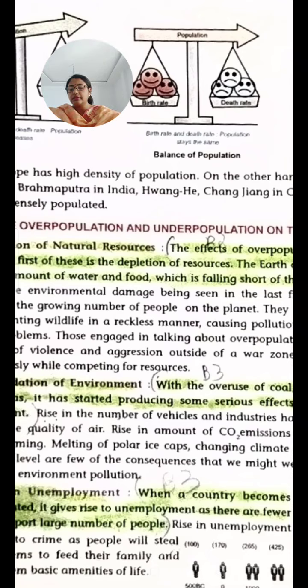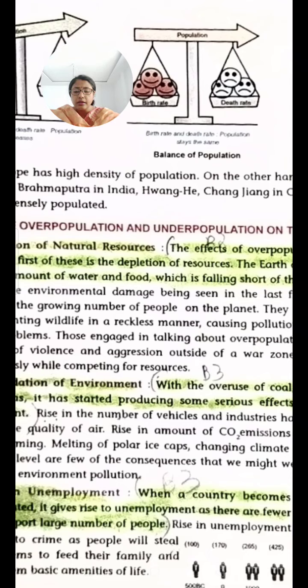So that is the impact of overpopulation. What happens when the region is overpopulated? Now the resources are limited, people are more, so there is pressure on the resources, and this also damages the environment. There is a lot of pressure on the resources, and what happens?